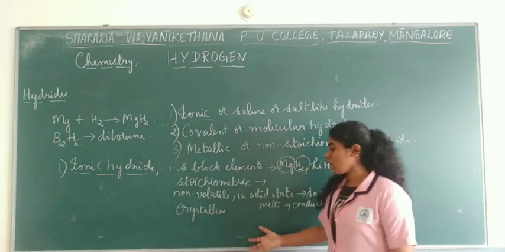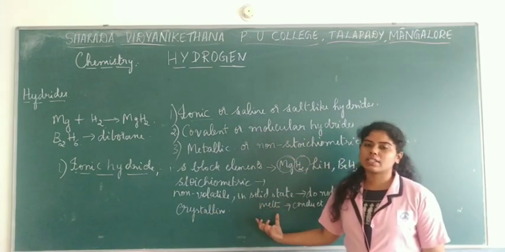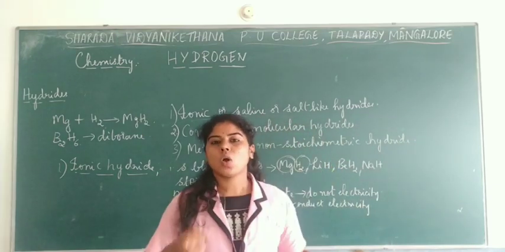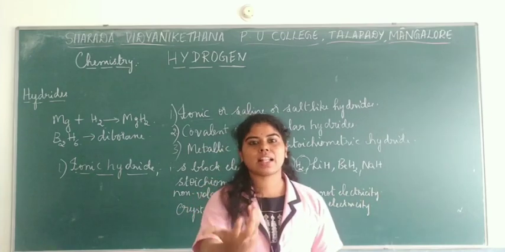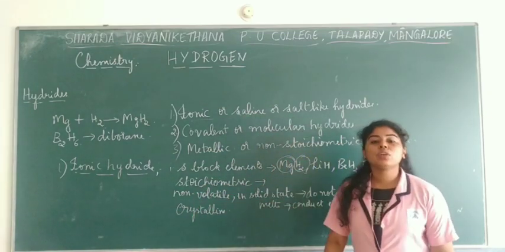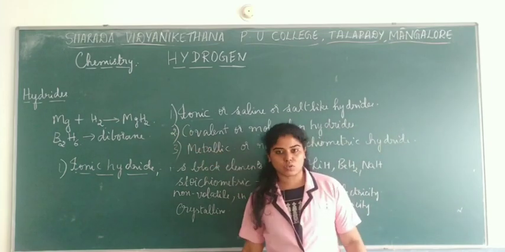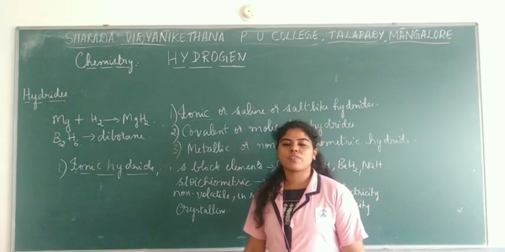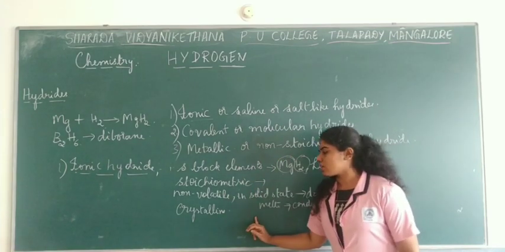As I told, in the solid state these ionic hydrides do not conduct electricity, only their melts conduct. Why? Because there is movement of ions. Now, for example, you can produce dihydrogen, the form of hydrogen we were talking about earlier.